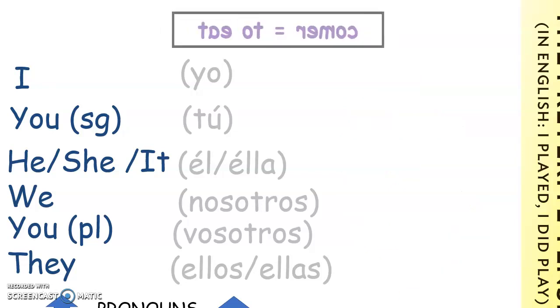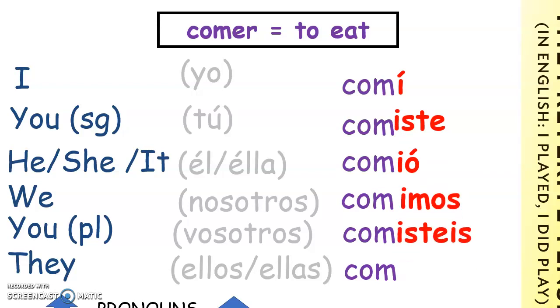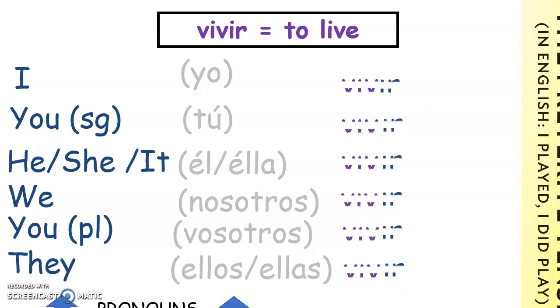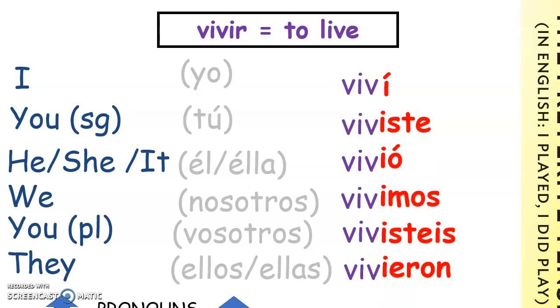Our ER verbs: comí, comiste, comió, comimos, comisteis, comieron. And our IR verbs: viví, viviste, vivió, vivimos, vivisteis, vivieron.